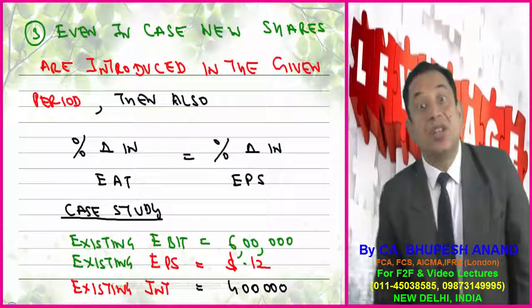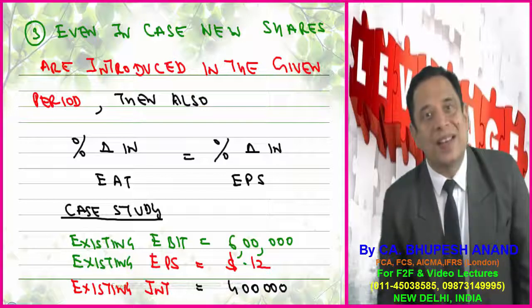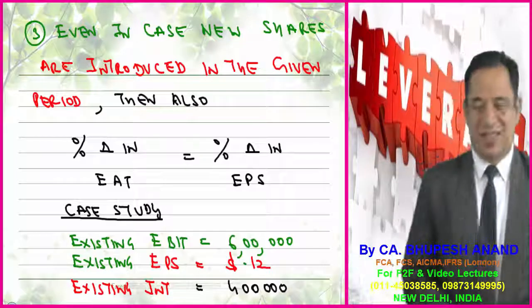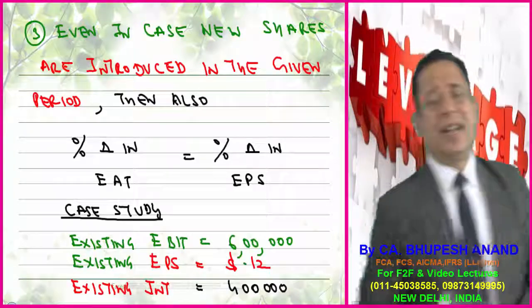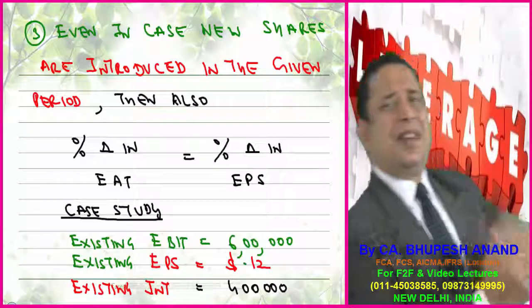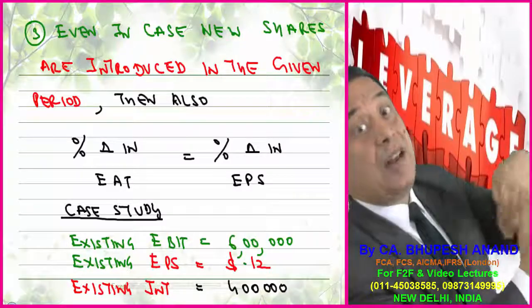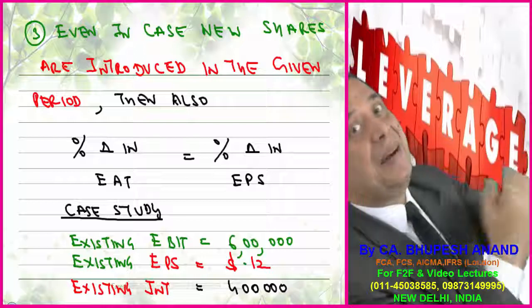So in examination, if you are given the percentage change in EPS and the percentage change in EBIT, you can easily calculate financial leverage, my dear friend. Please note this. And I have proved with the help of a new case study that even if EBIT increases, it will have the same impact on EPS, EAT and EBT.